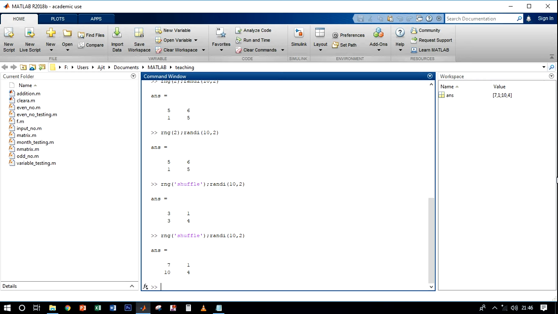So in this lecture we learned that the random function doesn't always give random numbers. You can always get the same numbers by using rng and typing the same input arguments. And if you want always different random numbers, then you have to type one string, shuffle, and you always get different output or results, or I can say random numbers.